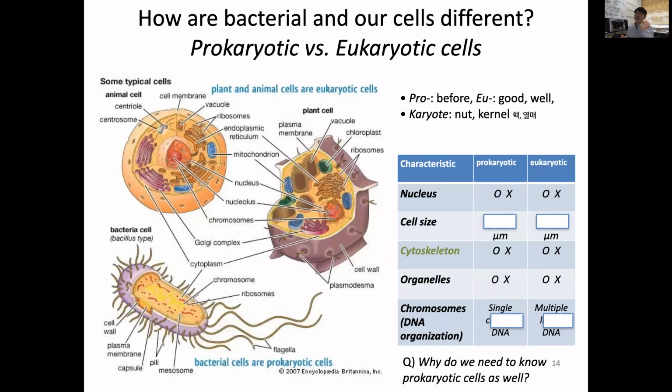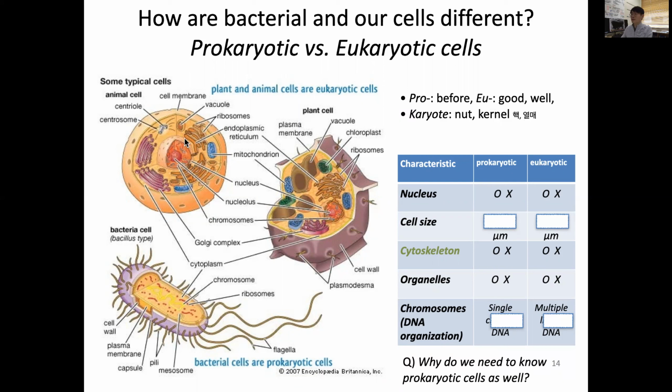So those bacteria we saw are called prokaryotic cells, and our cells or plant cells we call eukaryotic. So karyo means nucleus. Pro is before, so bacteria, germs belong to prokaryotic, while eu means good, and so having a nucleus corresponds to us or plants. So how are they different?